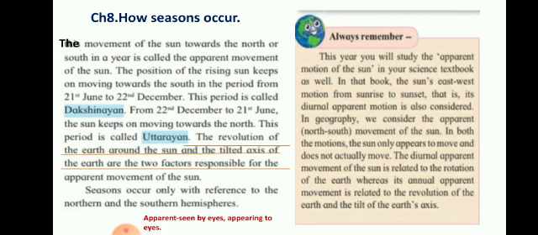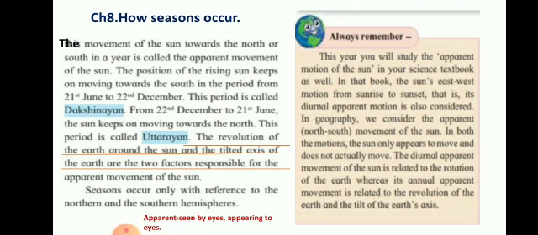We know very well that the sun doesn't move. On the other hand, the earth revolves around the sun and also on its axis. So the movement of the sun towards the south or the north is just seen by our eyes. We feel it, but actually the sun is not moving. This effect is because of the tilted position of the earth on its axis and also the revolution of the earth around the sun. Seasons occur only with reference to the northern and southern hemispheres.